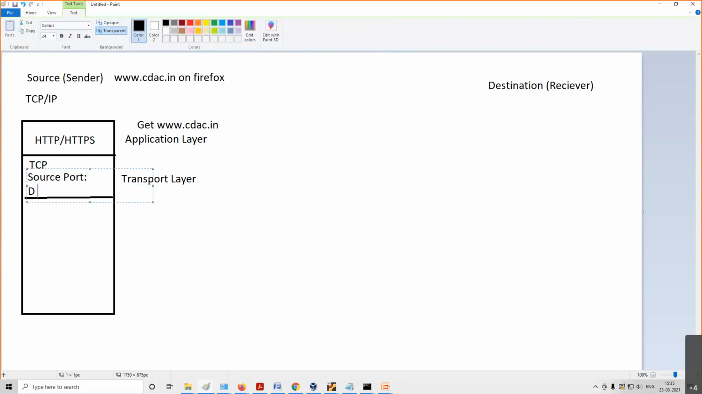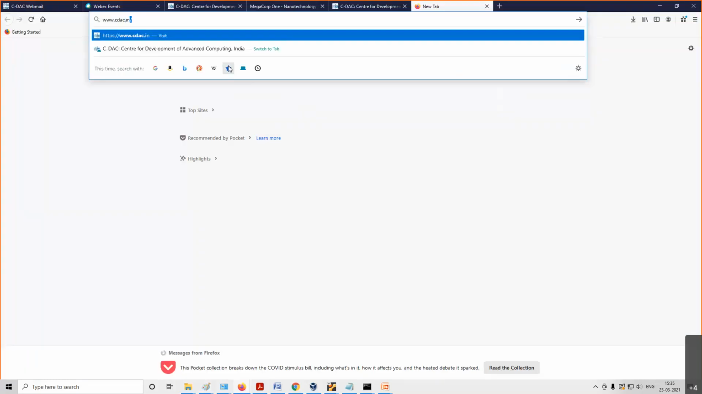Or I will say D port, destination port. Now, what do you mean by source port? Port will actually do the session management. For example, this Firefox you are running here. If I'm again opening the same website, suppose cdac.in, so one more tab I'm opening here. So which session? This session or this session?